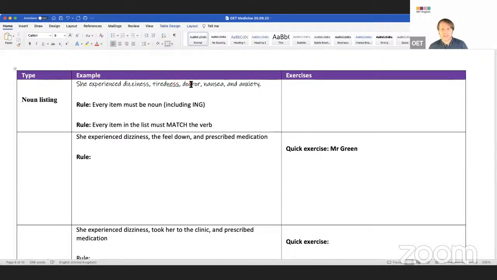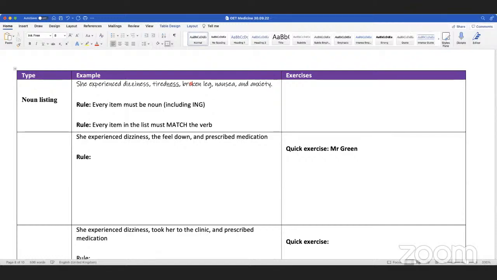Let me give you a more difficult example. What if I said broken leg? Is that right? It's not a symptom. We don't say, oh, Aditi experienced a broken leg. That sounds really strange. We say she had a broken leg, it's very, very painful. So we don't use that verb. We say had. Or we just say she broke her leg, or she has a broken leg.